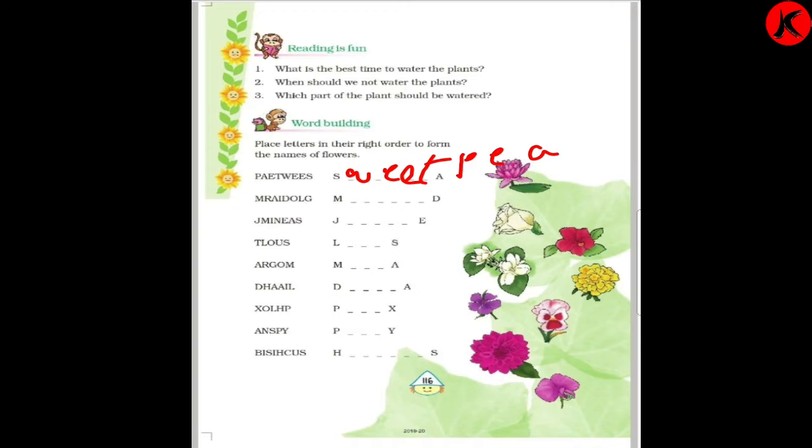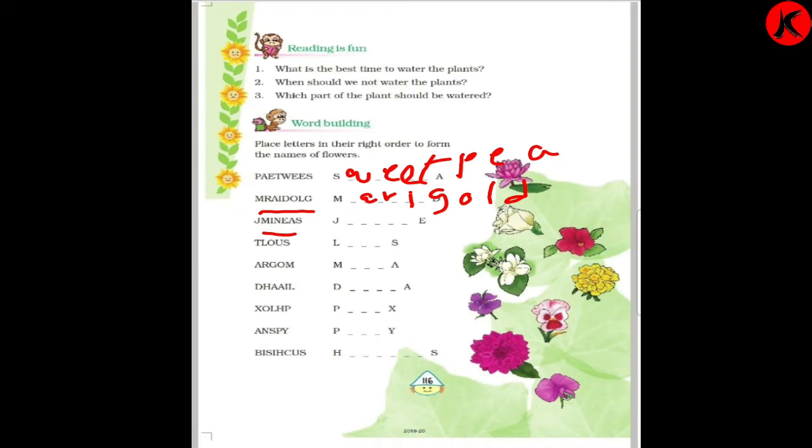Now the next is what? M and D. What does the word become? This is a very common flower. You must be knowing it. So again we will write M A R I G O L D. So what does it become? Marigold. Yes.